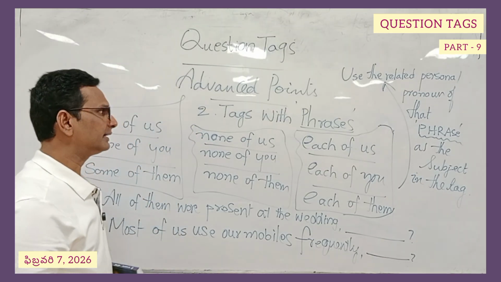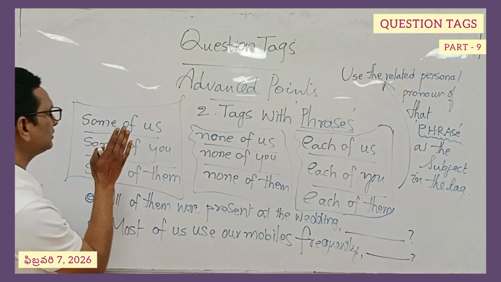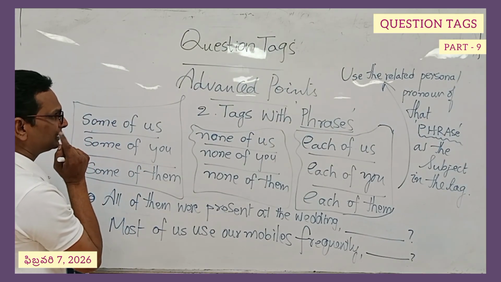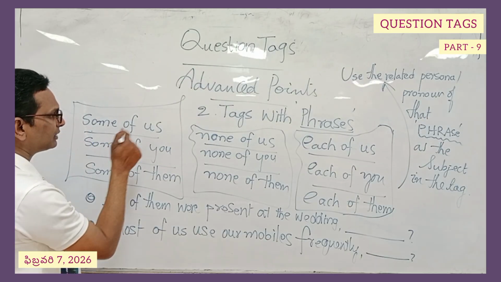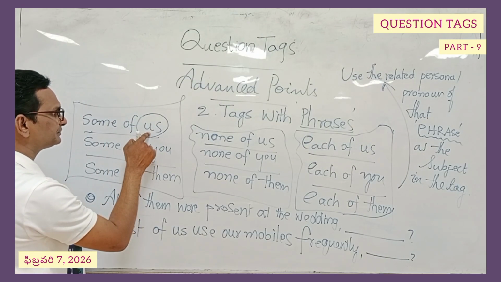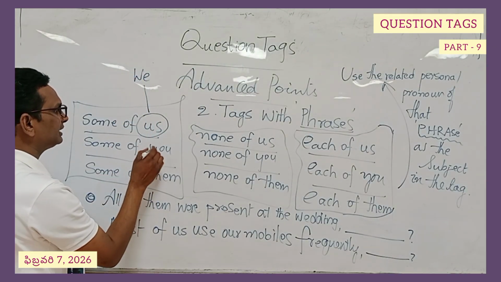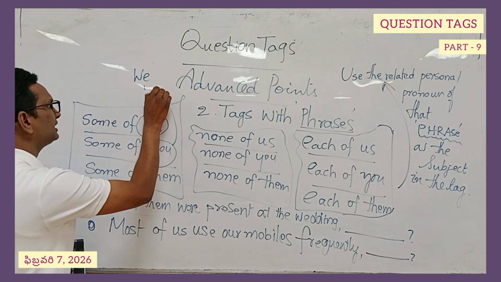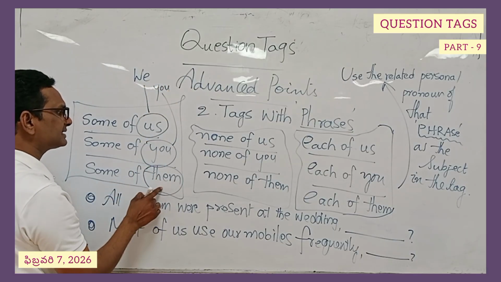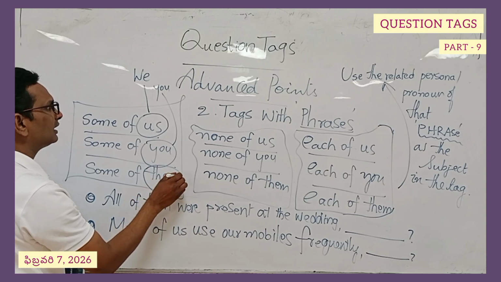Let us identify the related personal pronoun of the phrase. Let us take this as an example: some of us. What is the related personal pronoun of this particular phrase? Just look at this word, us. It comes from we. Similarly, you is just you. And them: can you guess the possible personal pronoun of this word?